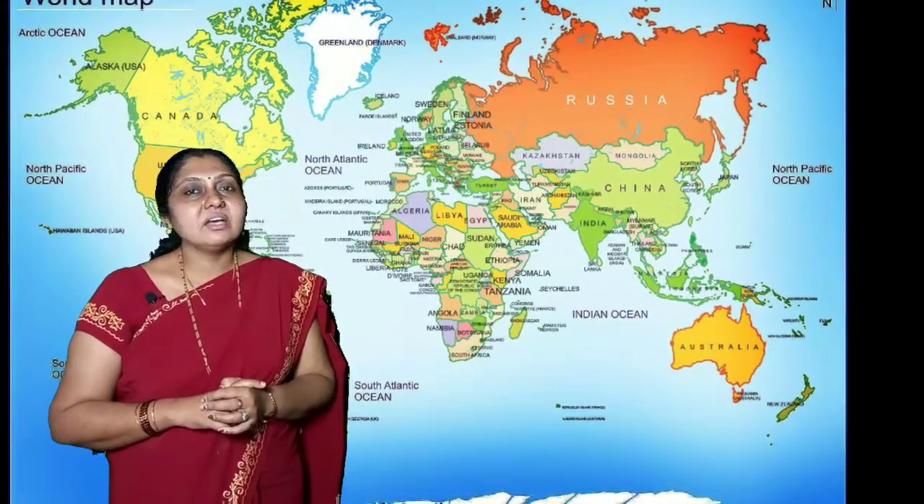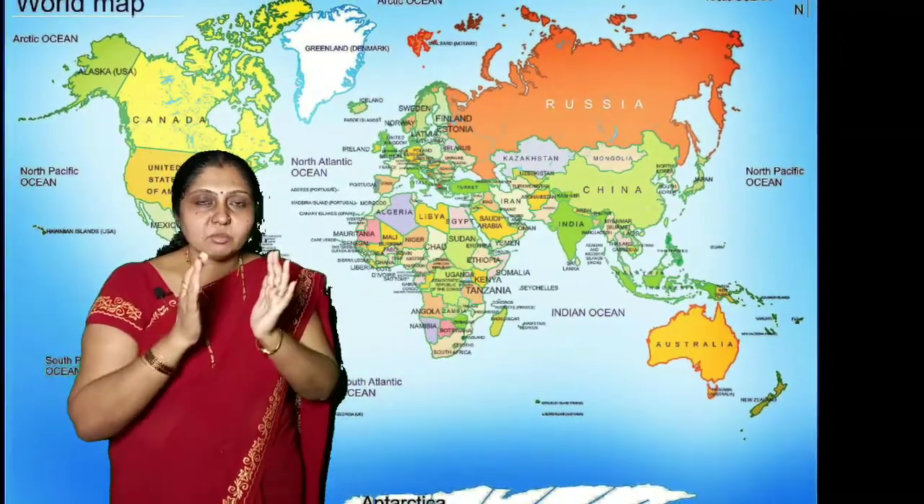So, what do we do? When we want the wide picture of the Earth, we see the map. A map is the pictorial representation of the Earth. Maps can be small or they can be big.